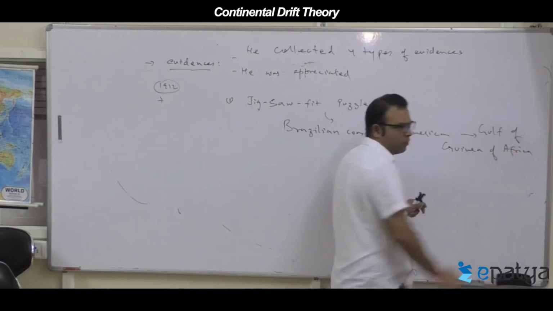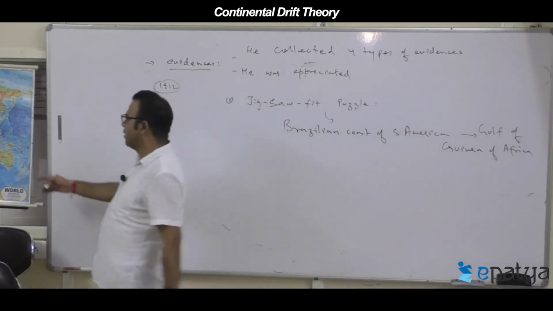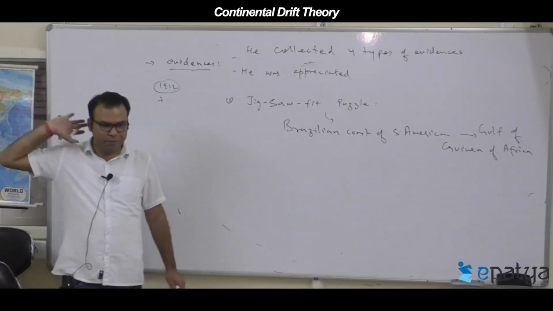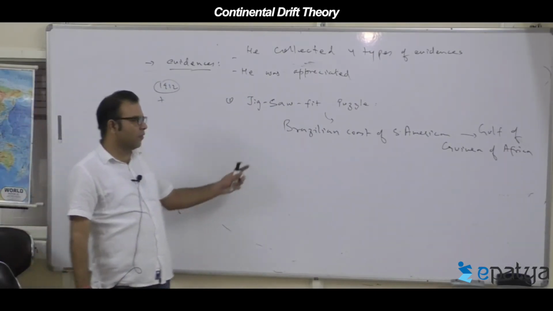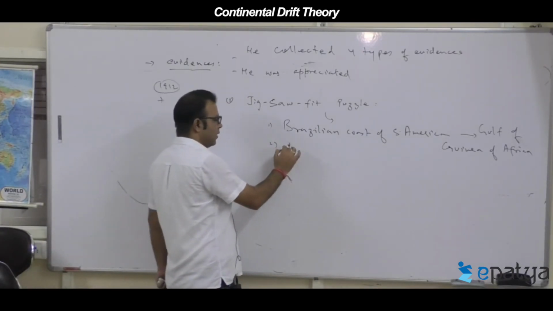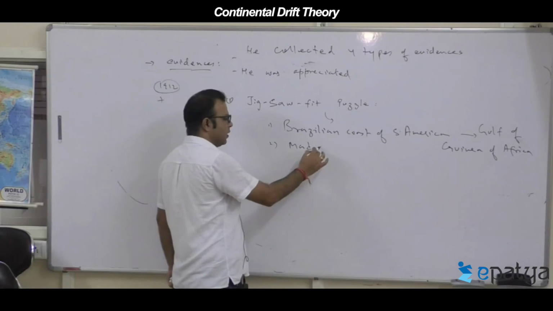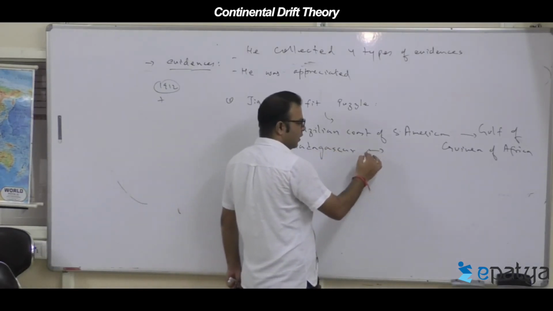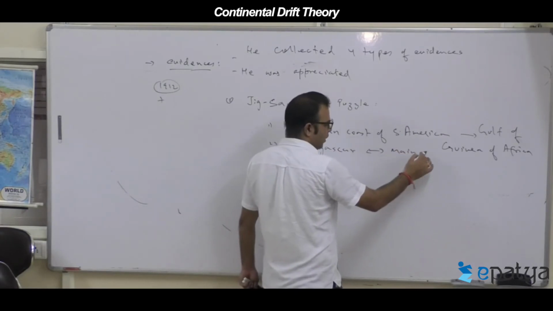Gulf of Guinea is known by different names, guys: Nigeria coast, Ivory Coast, Gulf of Guinea, all are the same. This is the first example. Next is Madagascar, fitted with what? Main Africa.